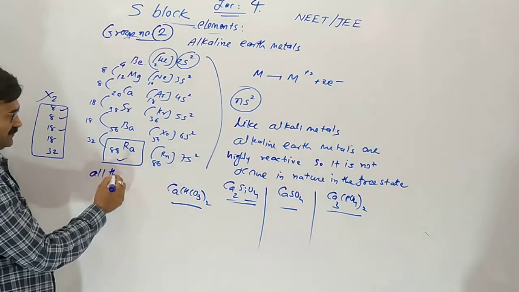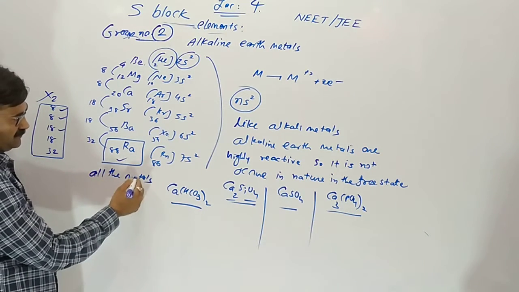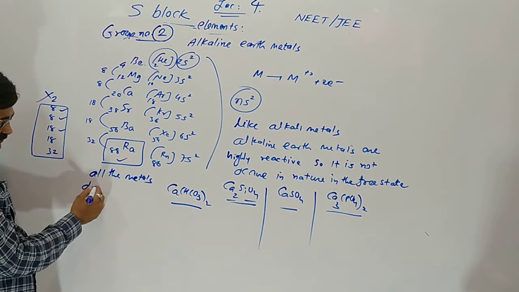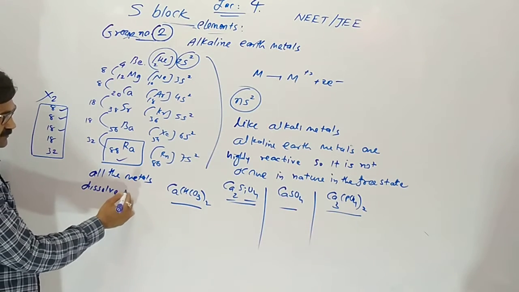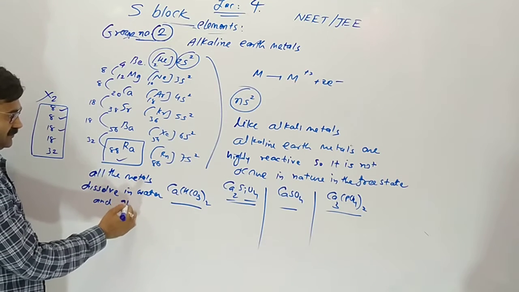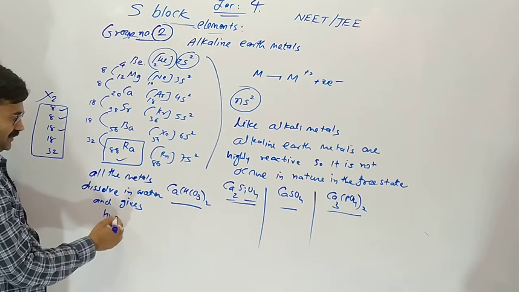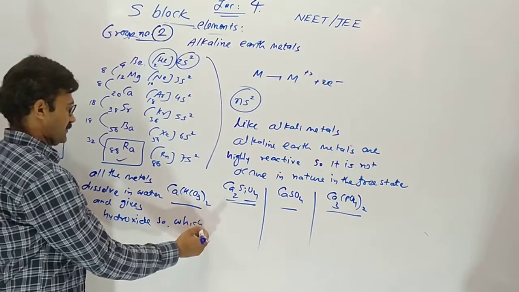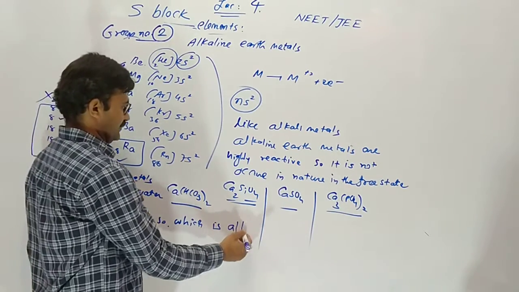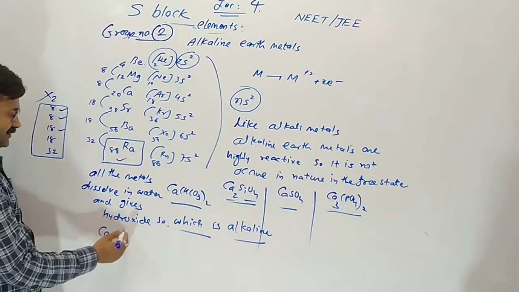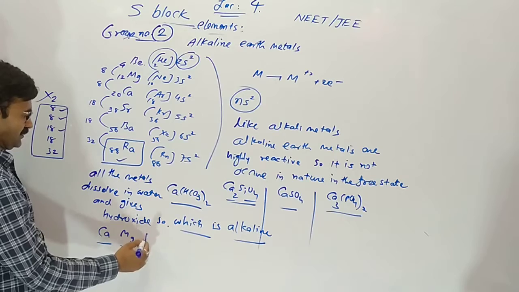All the metals dissolve in water and give hydroxide, which is alkaline. Alkaline means basic, and the elements occur from the earth crust.